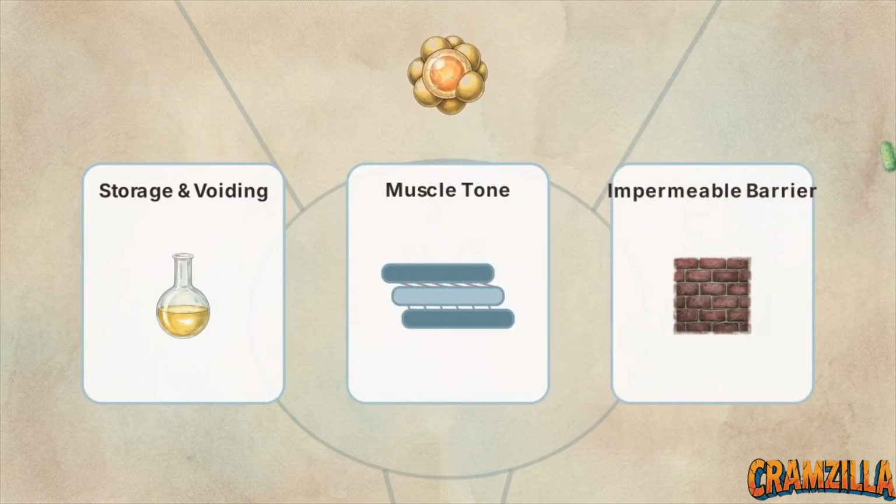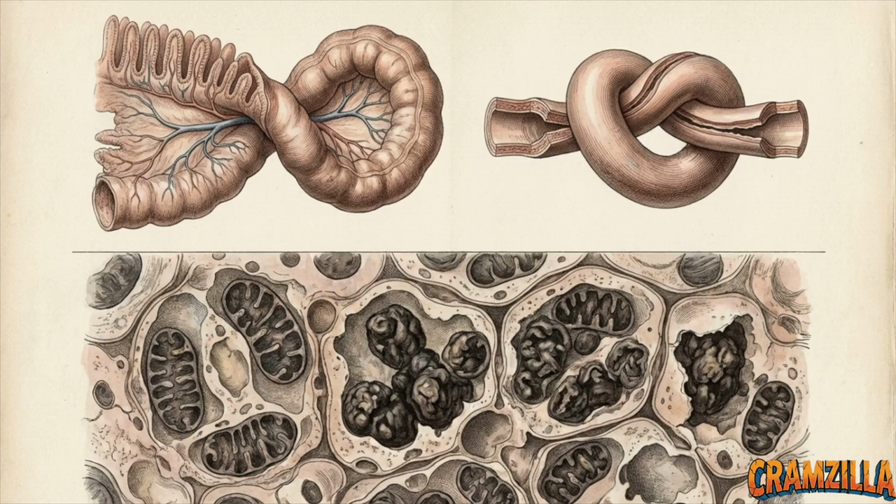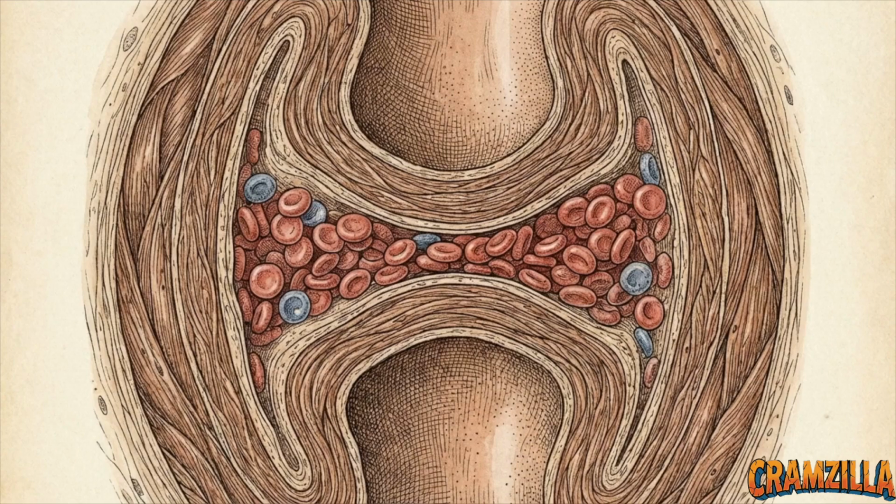This graphic shows step 1, the initial insult. For the GI tract, this is triggered by ischemia, shock, or sepsis, a systemic inflammatory response. Meanwhile, the GU system faces distinct initial insults, including an obstructed ureter or severe urothelial infection. Despite these radically different macroscopic triggers, the biological destination for both tissues is exactly the same: an inescapable cellular energy crisis.